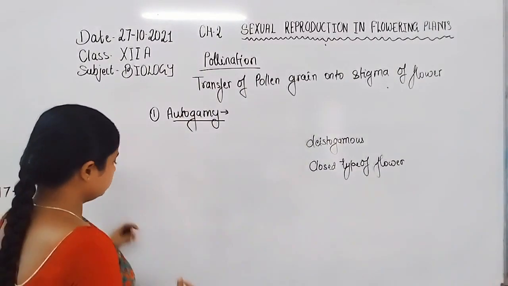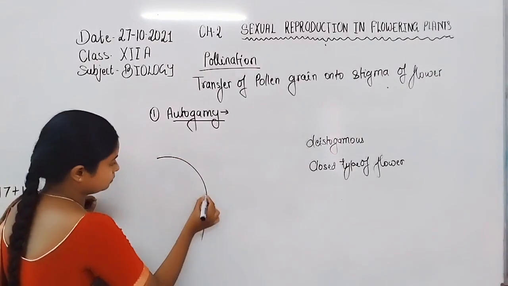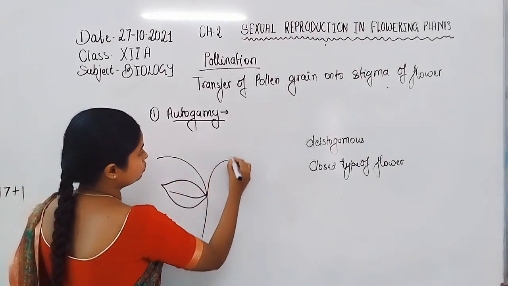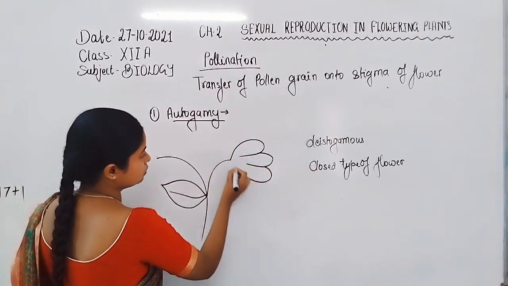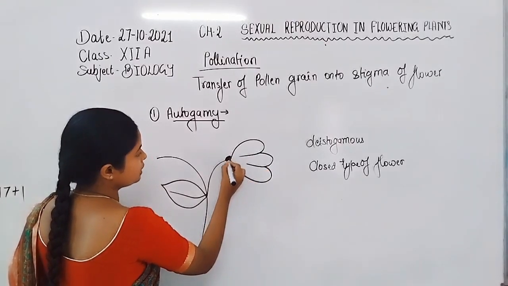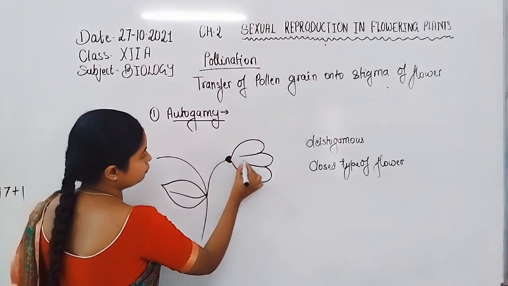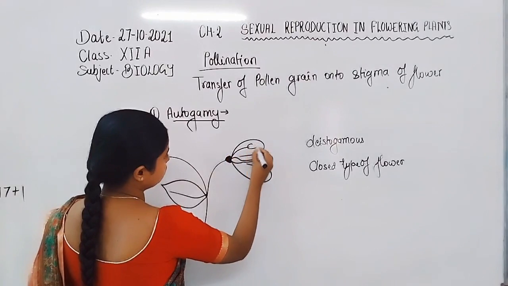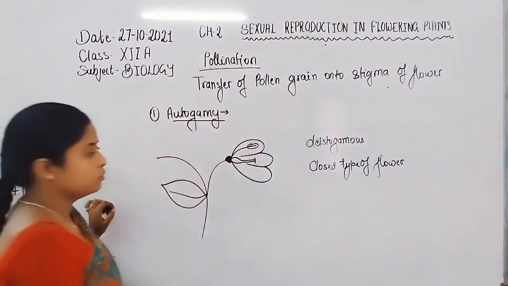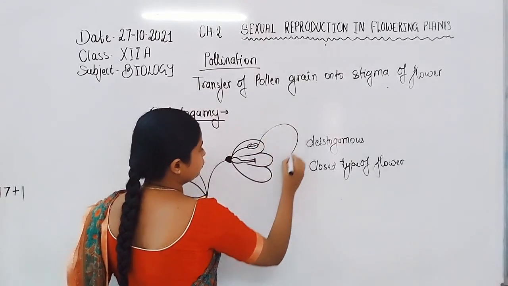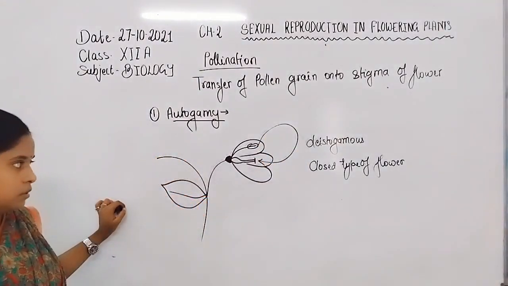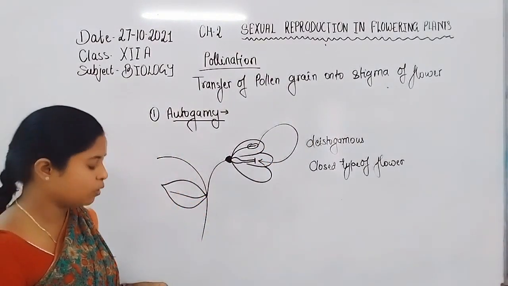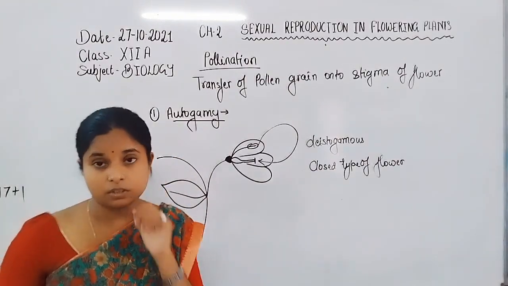It can also be understood with the help of a diagram. So this is the flower. The flower represents both male and female gametes or organs. Now, transfer of pollen grain from anther to the stigma of the same flower is known as autogamy type of pollination.